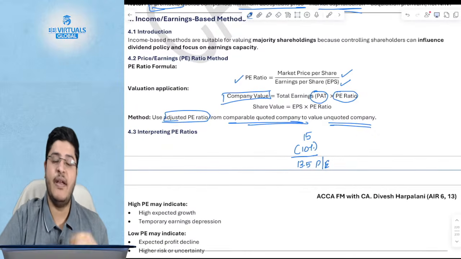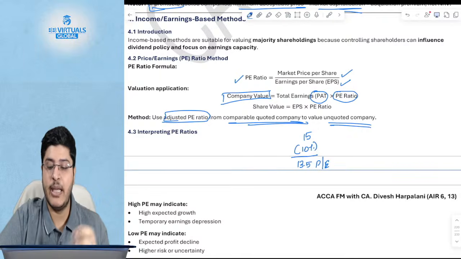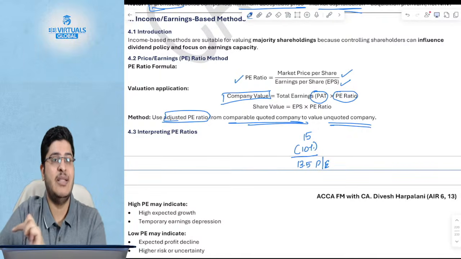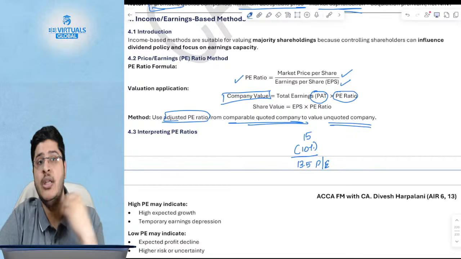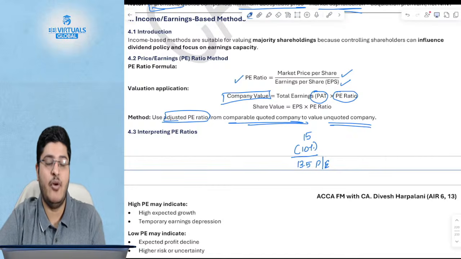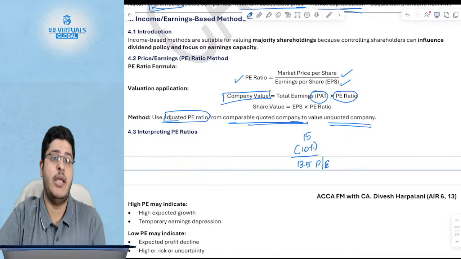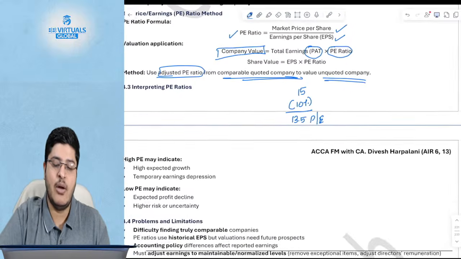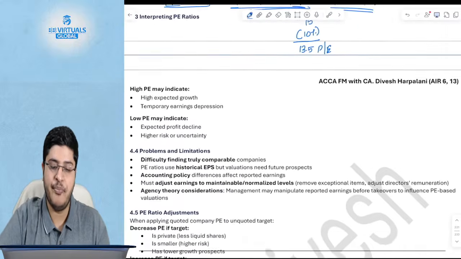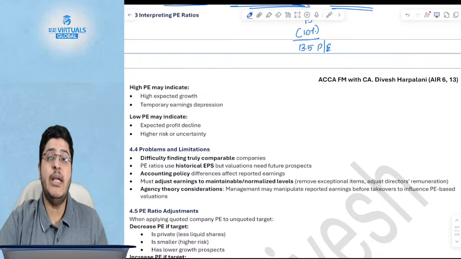Now this 13.5 could be 13, could be 14. There is no right answer. 10% is an arbitrary number. So please put this as an assumption, saying 10% is just an assumption. The actual number might differ based on the negotiation. However, unquoted companies are always valued at a discount versus the quoted companies. Okay. Now, how do you interpret these PE ratios?